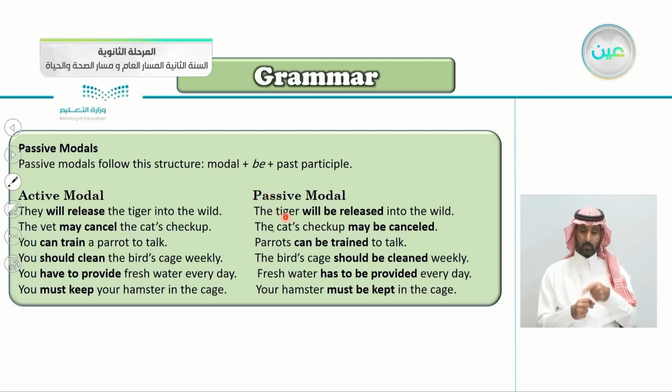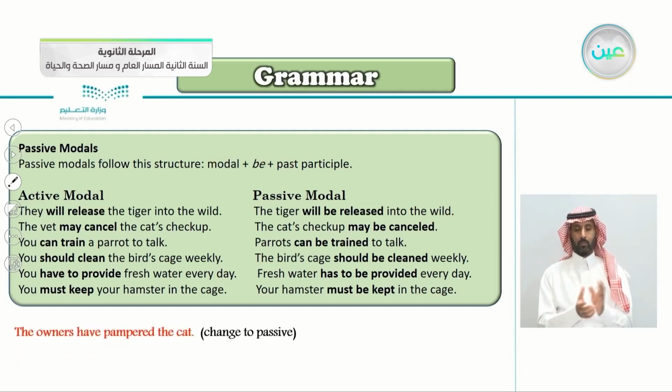We begin with the object, then we put the structure, the modal plus be plus the past participle, then we continue our sentence. So the owners have pampered the cat. Change this into passive. So what's the object here? Yes, the cat. So how do we change this active sentence into passive?